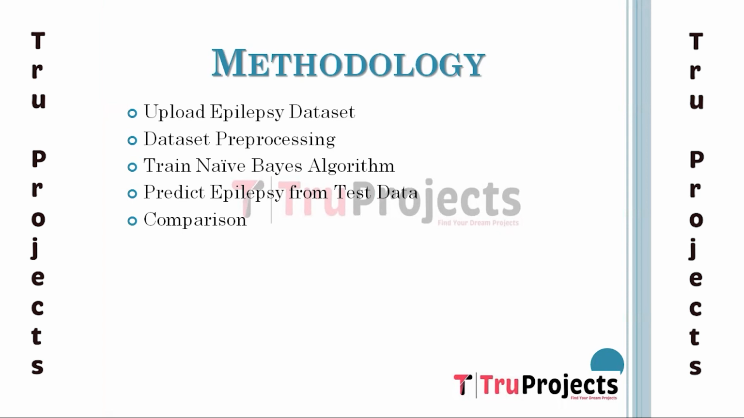Next, train naive-Bayes algorithm. The processed data will be input to the naive-Bayes algorithm to train the model. In the fourth module, predict epilepsy from test data. In this module, we will upload new test data and then apply the trained naive-Bayes model to predict whether the test data is normal or contains epilepsy disease. In the next module, which is the last module, comparison. In this module, we will plot the naive-Bayes performance graph in terms of precision, recall, accuracy and F1 score.